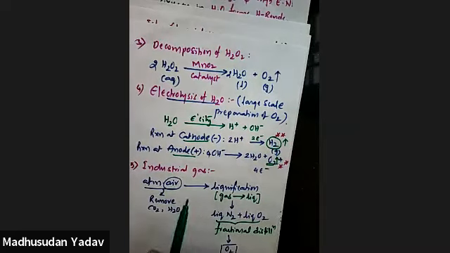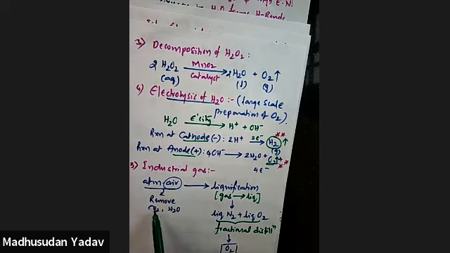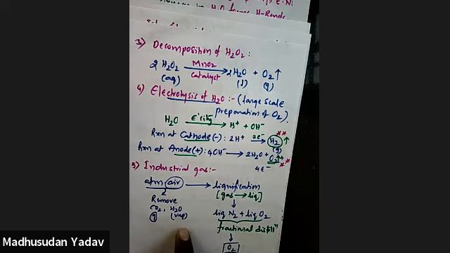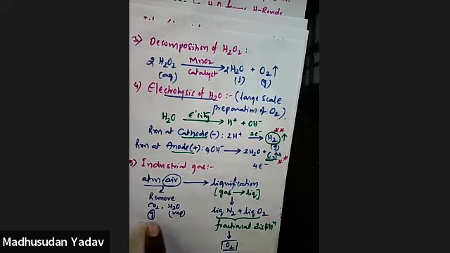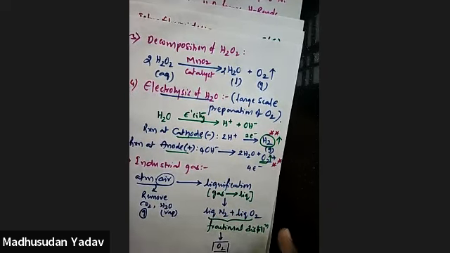But industrially they will use it like this. They will simply suck the air from the atmosphere, and they will remove other gases like carbon dioxide and H2O vapors, the atmospheric moisture. They will remove these things, and all other gases are removed. So only nitrogen and oxygen are left.